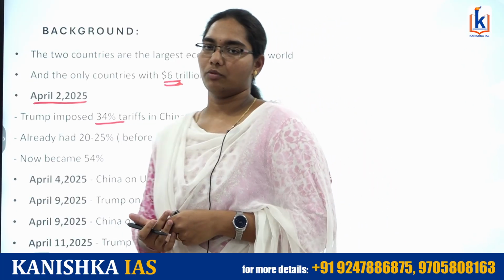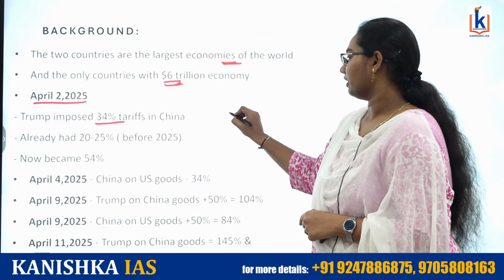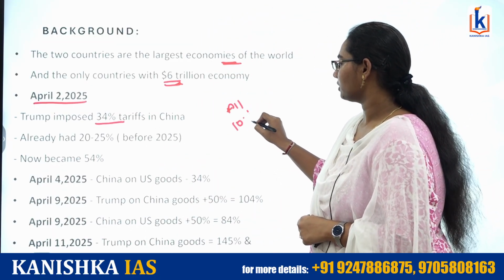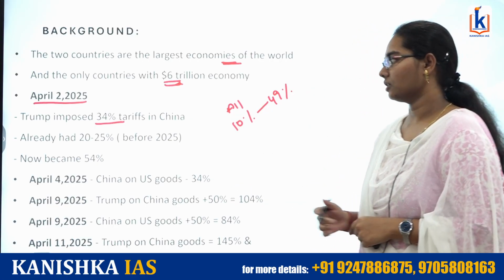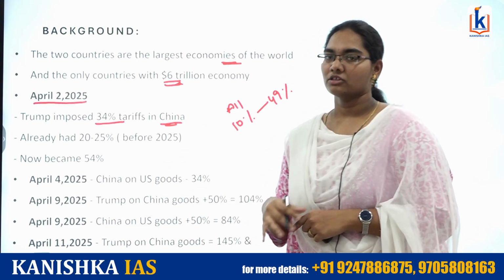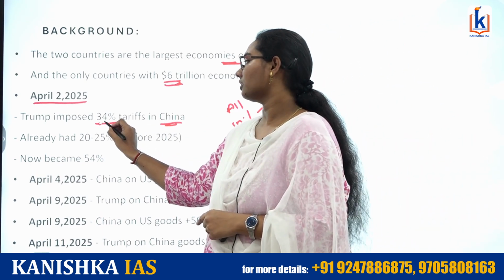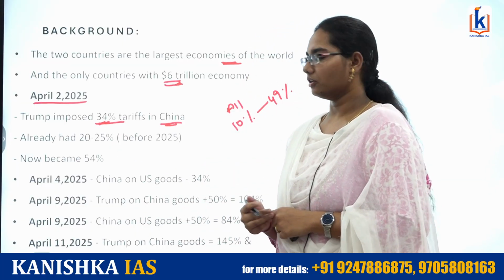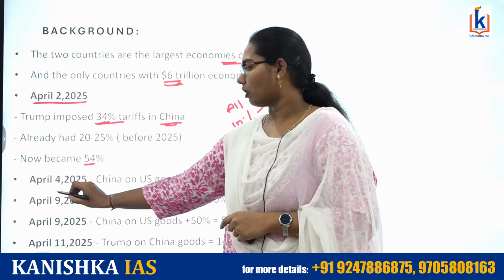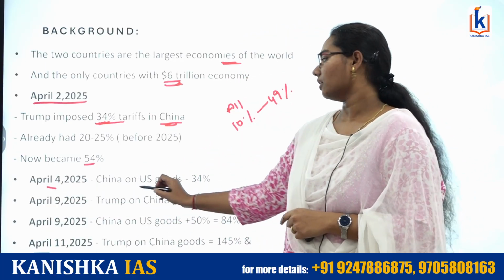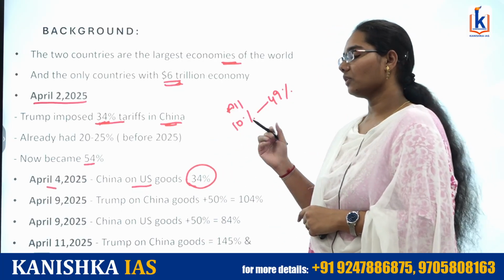Does Trump impose tariffs only on China? No. Trump started imposing tariffs on all the countries, ranging from 10% to 49%. All the countries were silent regarding this, but only China, as a counter attack, started reimposing tariffs on the US. This started with 34% imposed by Trump on China, which finally made 54%. As a counter, on April 4th, 2025, China again imposed the same value, 34%, on US goods.